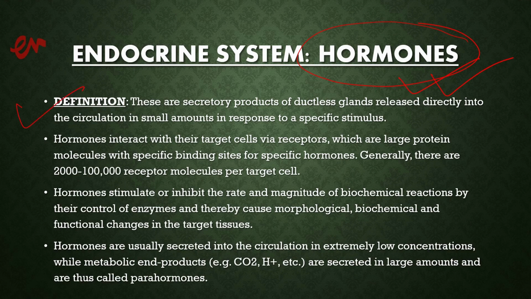What are hormones? Let us see the definition. These are the secretory products of ductless glands, meaning the endocrine glands, released directly into the bloodstream in response to a specific stimulus. Meaning they are directly drained into the blood for their response. Clear?